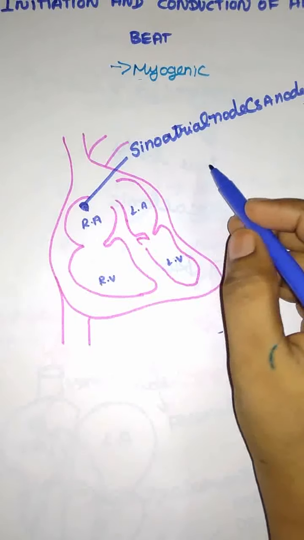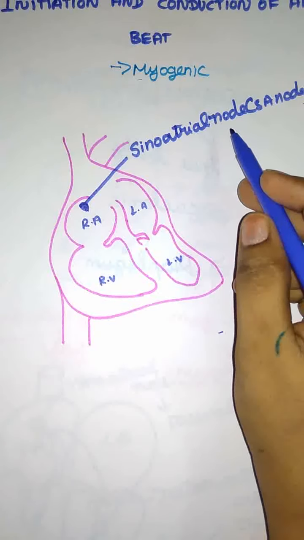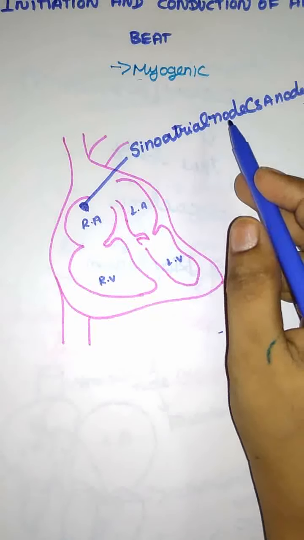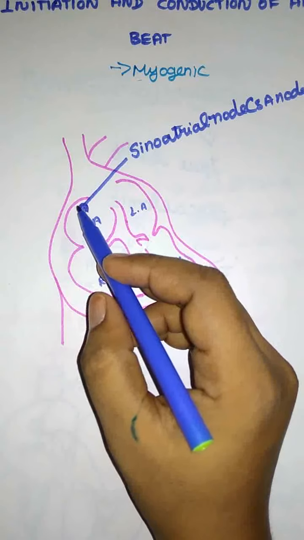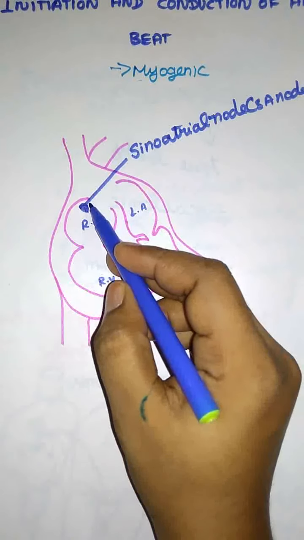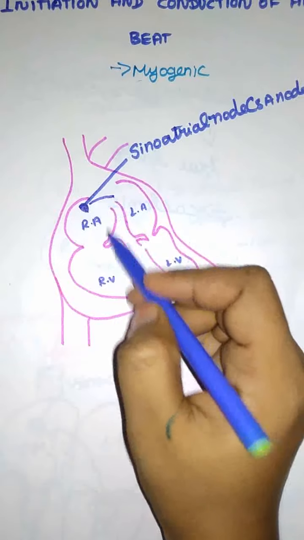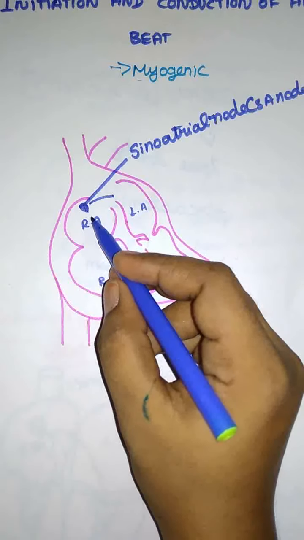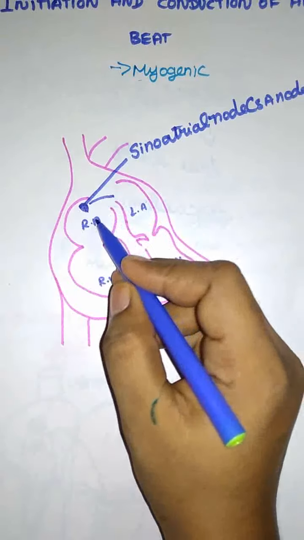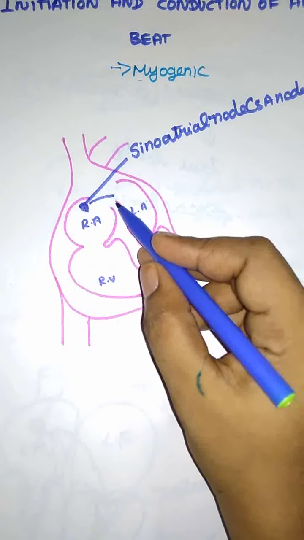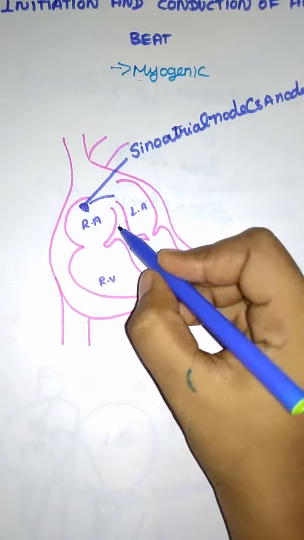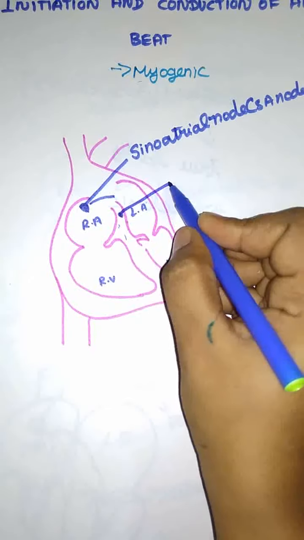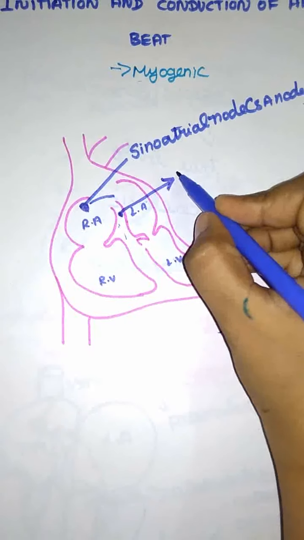So the sinoatrial node acts as a pacemaker. It is capable of initiating the impulses in the heart. Next, these impulses of the sinoatrial node spread the waves of contraction over the right and left atria, pushing the blood through the atrioventricular wall.